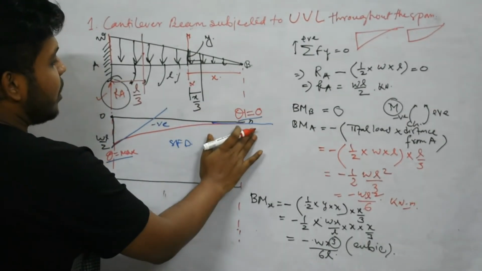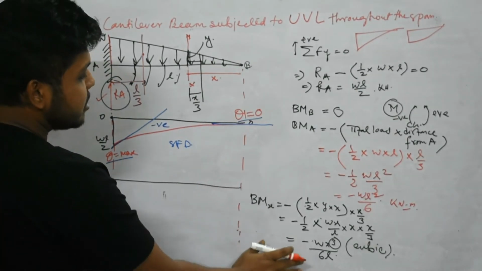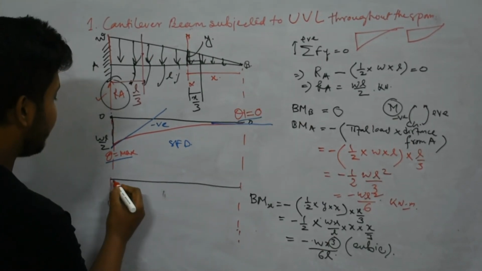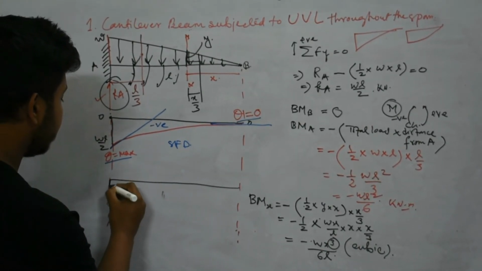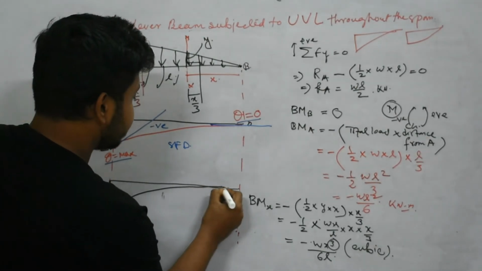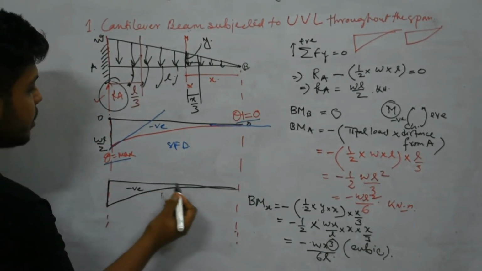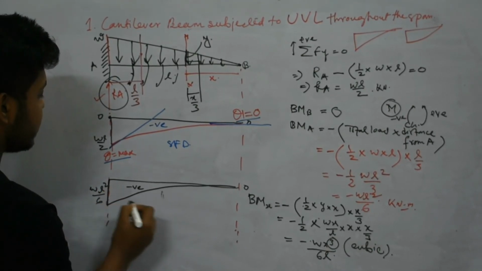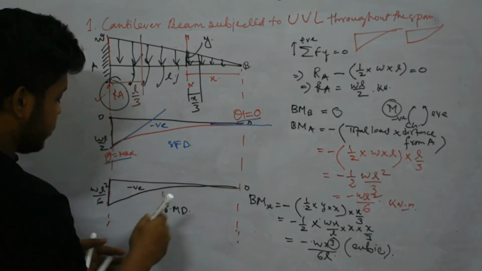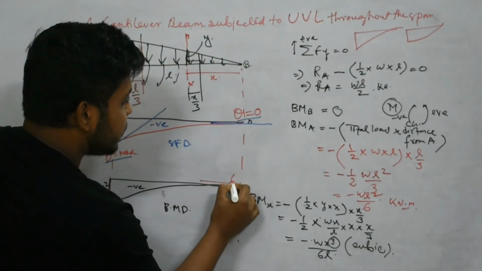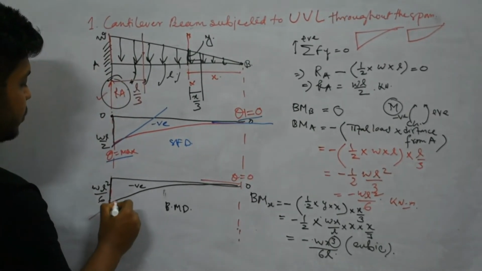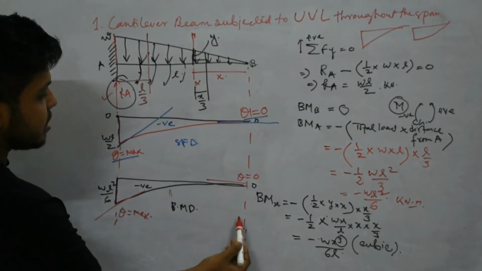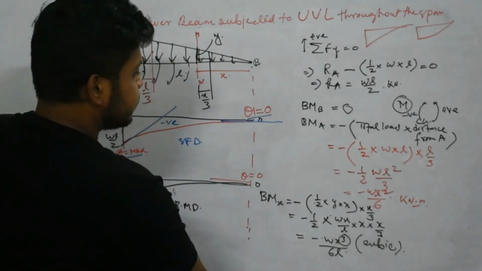So the value has a tendency in increasing nature, that means the bending moment diagram profile will be an increasing slope. So increasing slope means this will be also like this. So this is negative, this is 0, and this is WL square by 6. So here the slope will be 0, and here if we draw a tangent, here we will get theta is maximum.